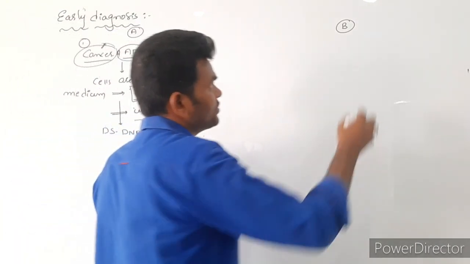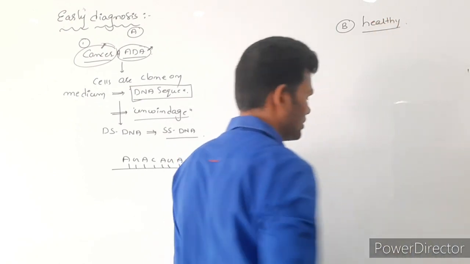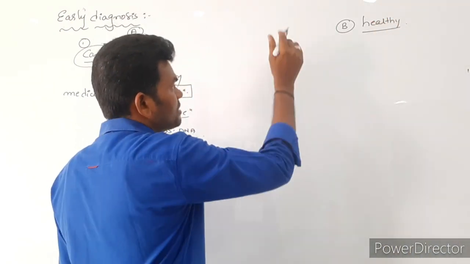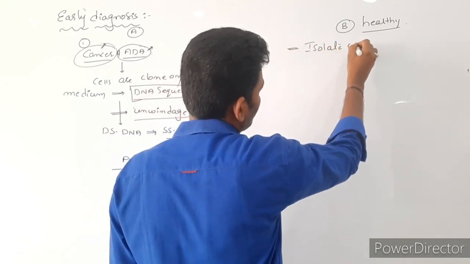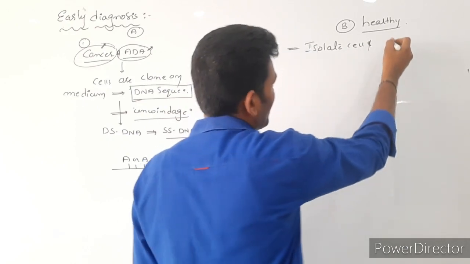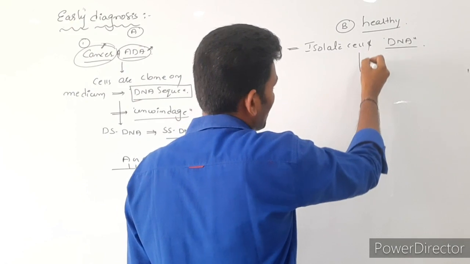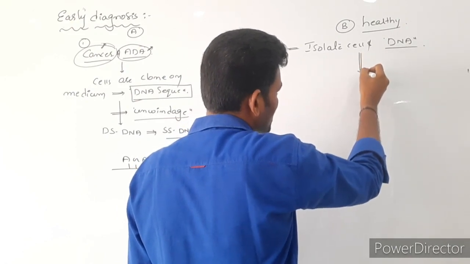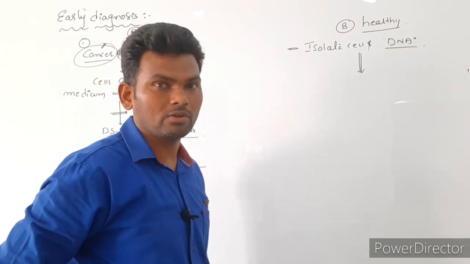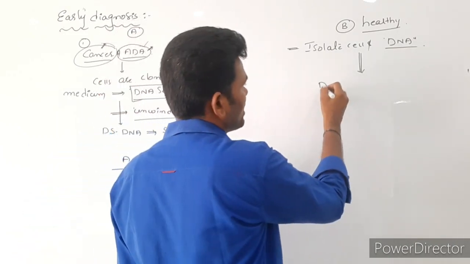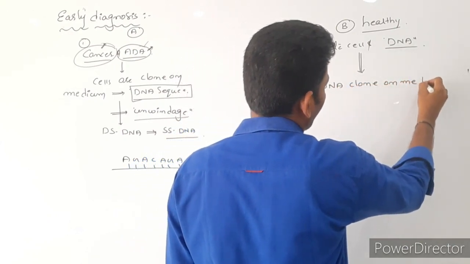In the B person, actually he is a healthy person. From B person also we isolate the cells. Cells are first separated and later DNA is also separated. And whichever DNA sequence is responsible for production of ADA enzyme, such genes we are going to culture. Now these DNA molecules are cloned on medium.